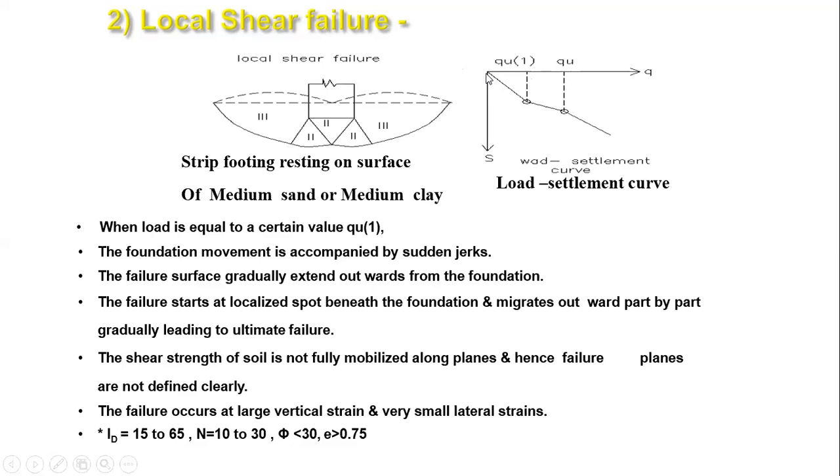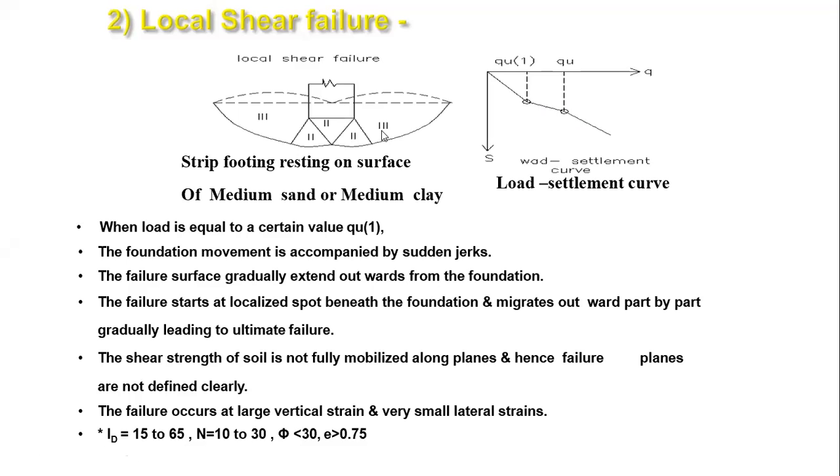So once you make the diagram, you will see that in some cases it goes like this. Okay, so what you have to do is choose this one, the first failure, which is the local shear failure. And why is this increasing? The reason is that when you increase the load, the failure zone is transferred to the soil below it. So it is again taking care of the soil below it. This is the bearing capacity of the soil below the earlier layer of soil. That's why it is gradually increasing. Okay, that is the reason.